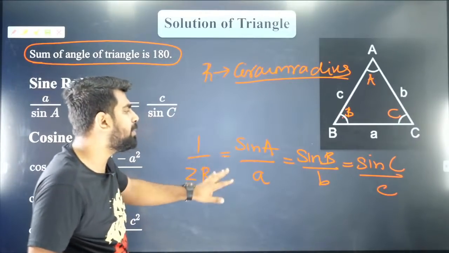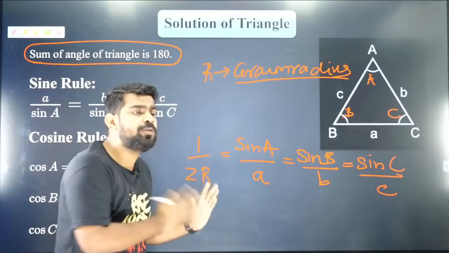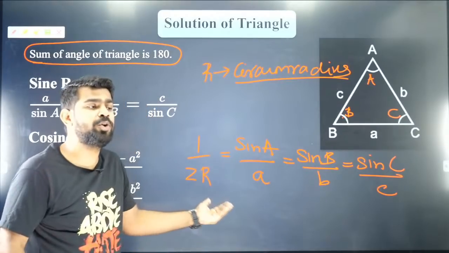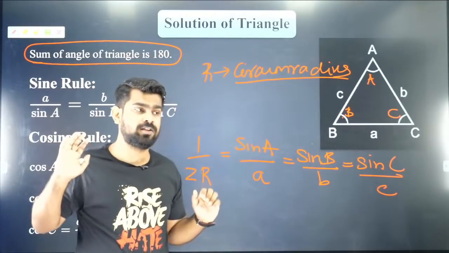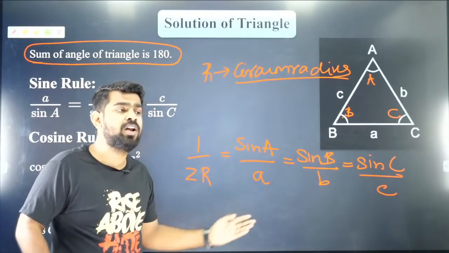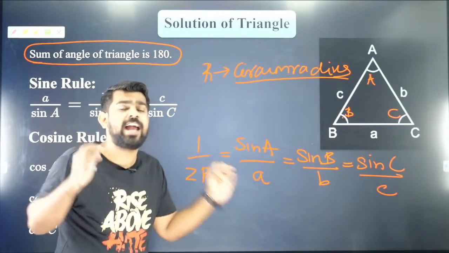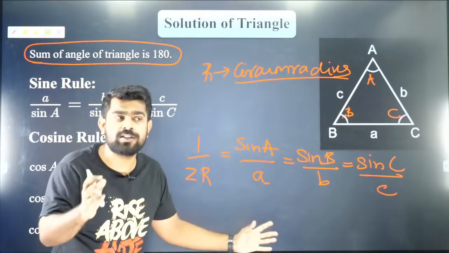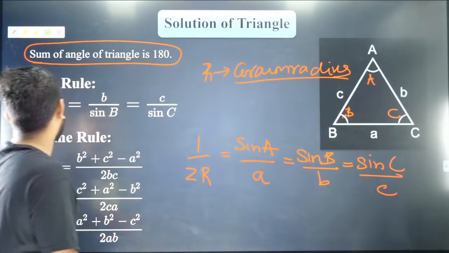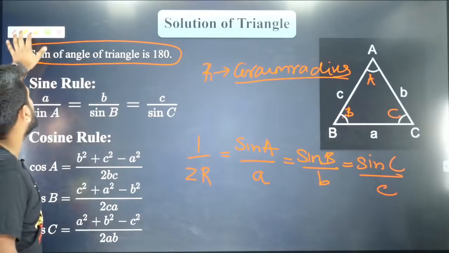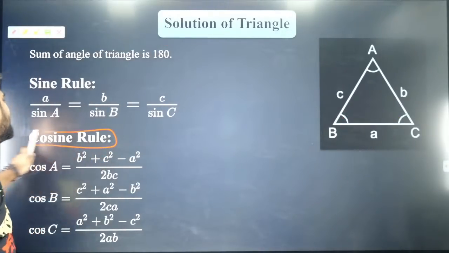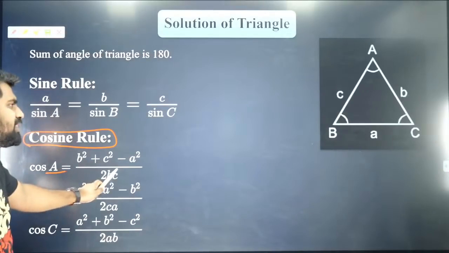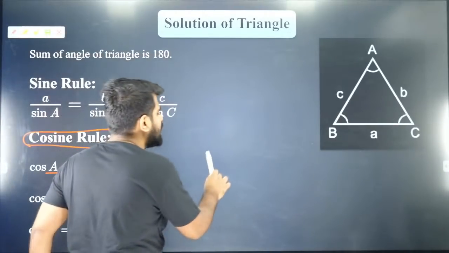So guys, please remember, this is so beautiful and powerful. Why is it so beautiful and powerful? Because it is applicable for any triangle. This is applicable for any given triangle. Isn't that awesome? Now, similar to sine rule, you have something called your cosine rule. Cosine rule is very important. Again, it relates your angle to the sides. So what does cos A mean?